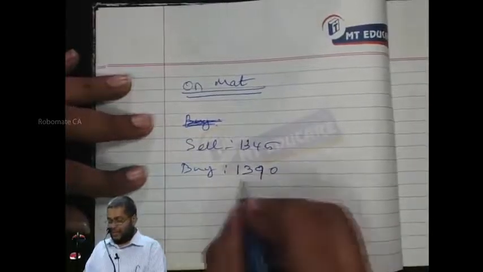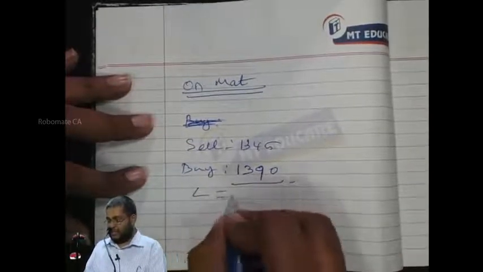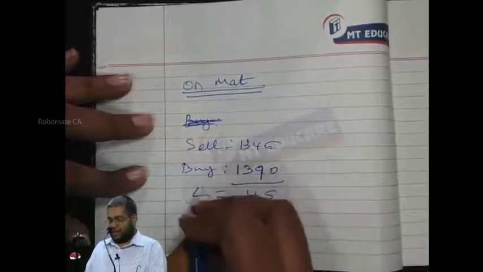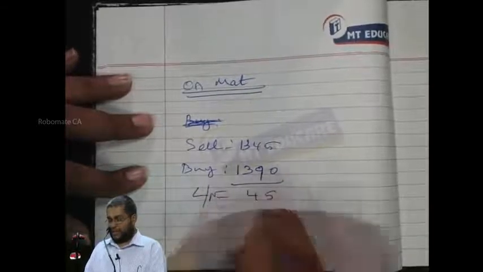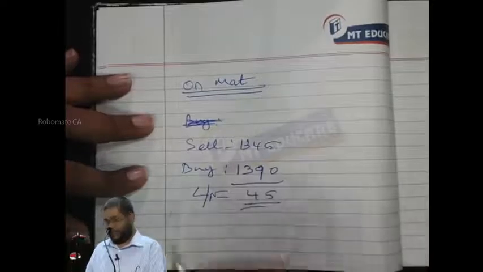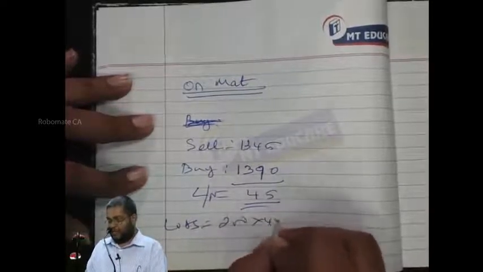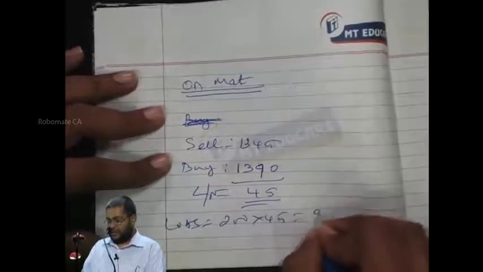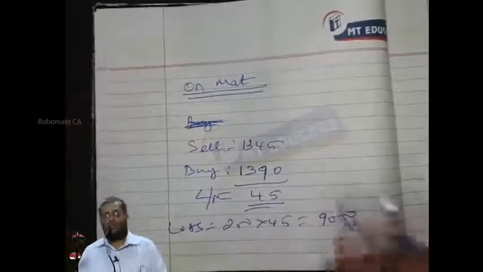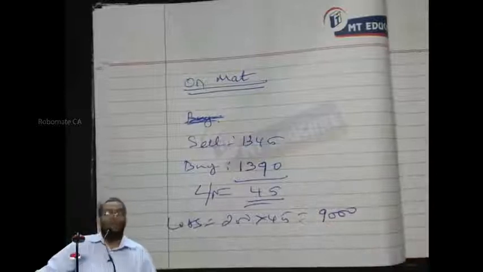Our person is unhappy. What is the loss here? 45. This is the loss per Nifty, 45 rupees. What is the total amount of loss here? 200 into 45, how much rupees? The loss amount is 9,000. Can you run away? No problem.